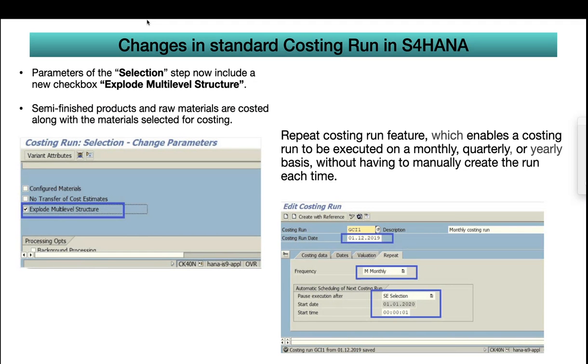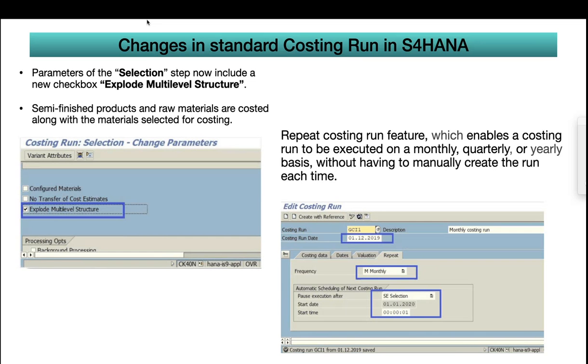And now in S4HANA, again, if you work in product costing and do this costing run, people will schedule background jobs, or else they will execute manually in test mode. They will analyze all the issues and they will fix them. It will take a lot of time, especially during the closing. So now SAP has come up with a repeat costing run feature.